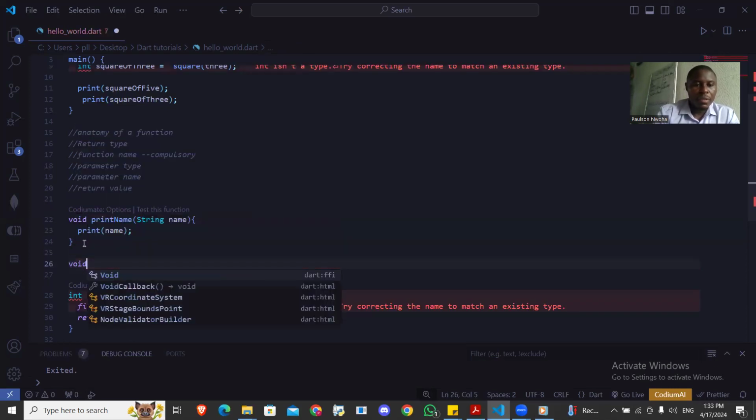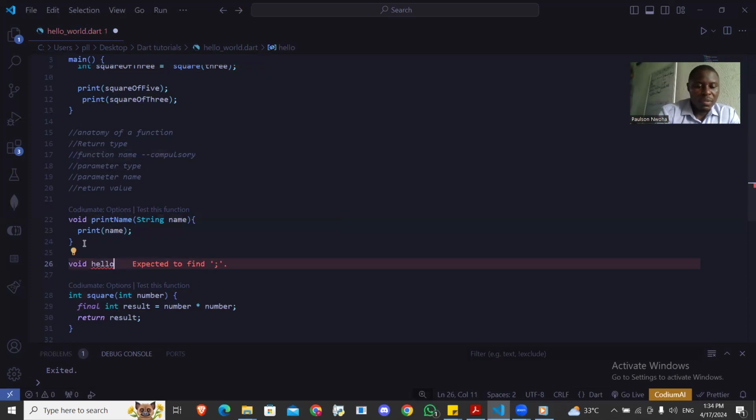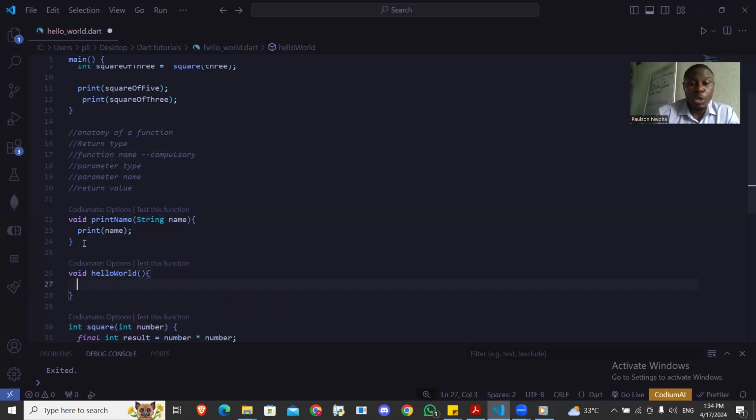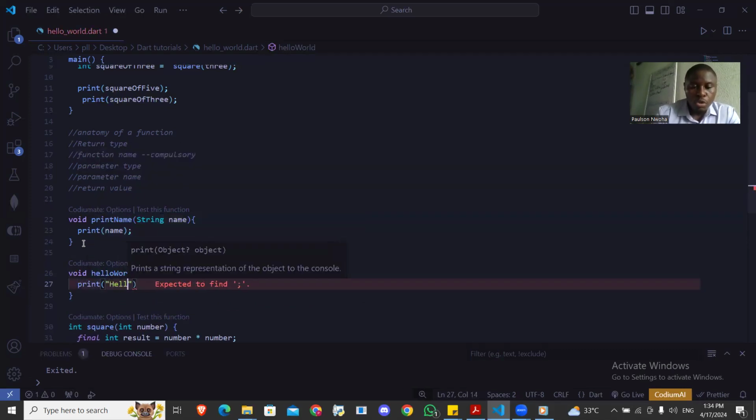I can just say void hello world, and it doesn't take any parameter because I don't need any input. What I just want to do is print hello world to the console. So here I don't need a parameter. Not all functions will need parameters.